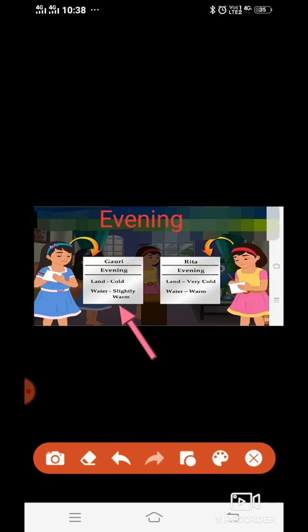But outside the house, children, the land which was very hot now became very cold and the water was warm only. So from this what do we understand, children? That land gets heated quickly and cools down quickly, but water takes time to heat and time to cool.